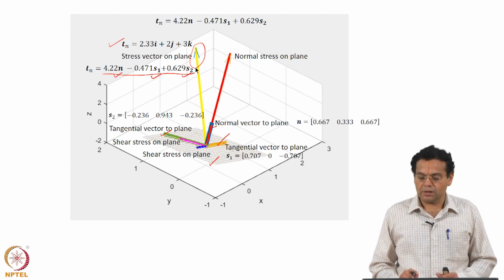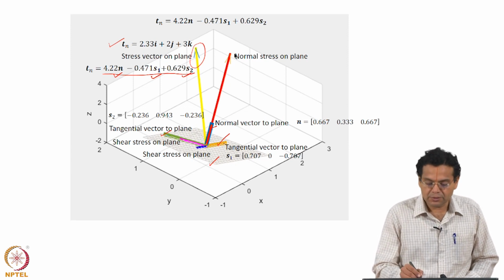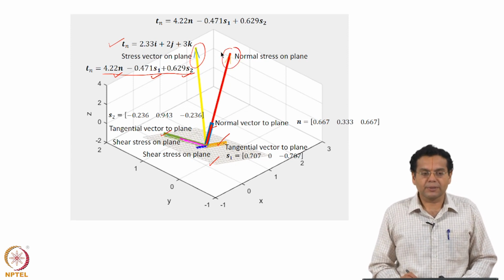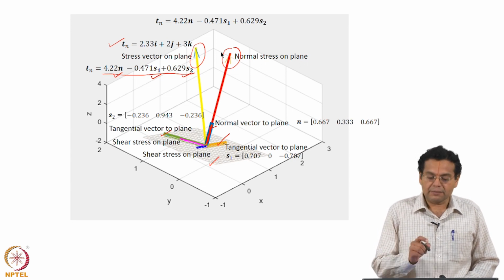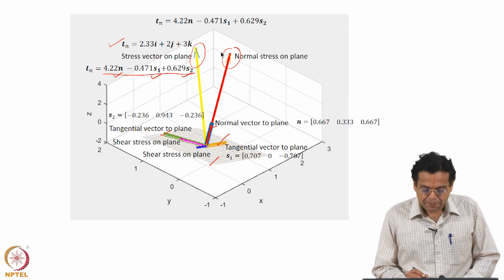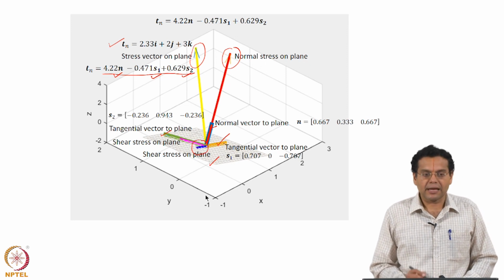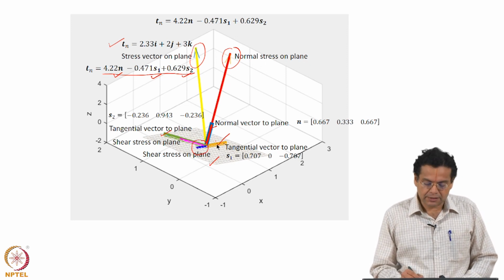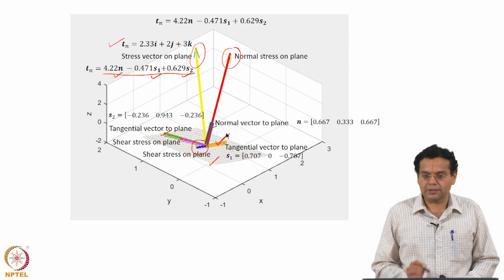Now, let us look at the components. 4.22 acts along the normal. So this is the normal component of the stress vector, that is the normal stress. Then minus 0.471: S1 is along this direction, but because we have minus 0.47 it acts opposite to that, along the negative direction.